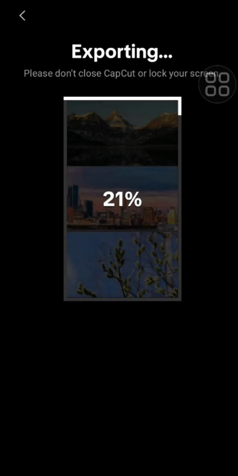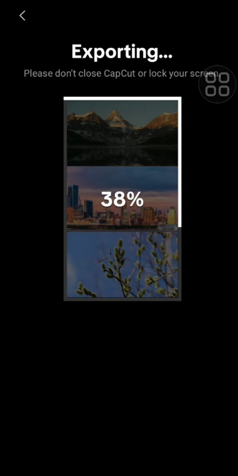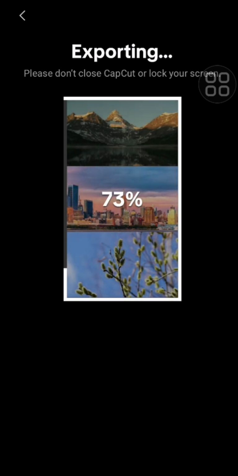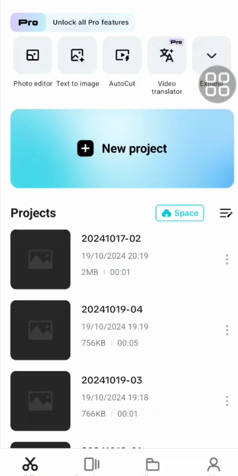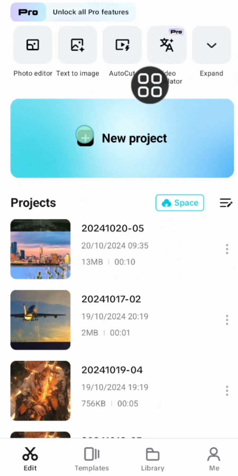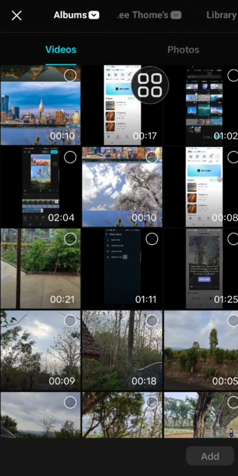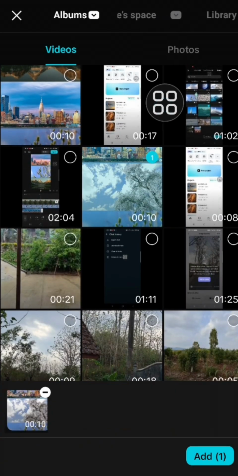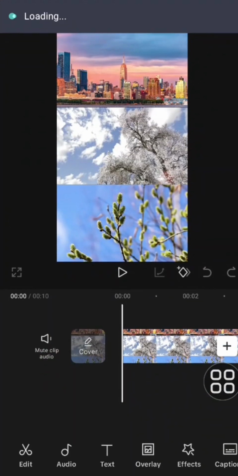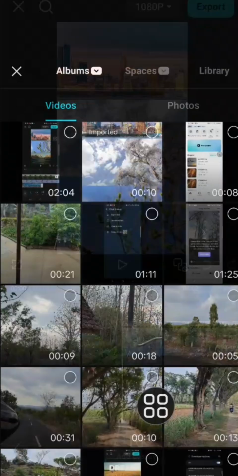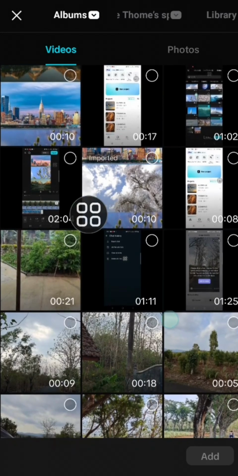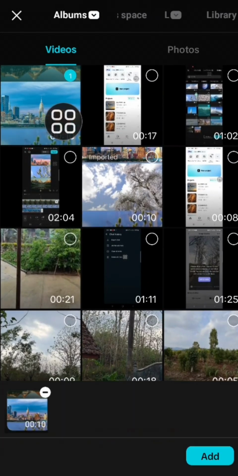And after that, you can create one more video collage, but I'm just going to use the video collage I have just created before. We can click on new project and add the video collage. This is my first video collage, and then go to overlay, add overlay, and choose the second video collage.